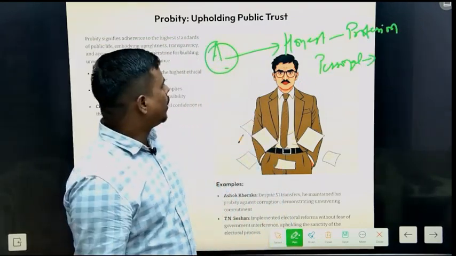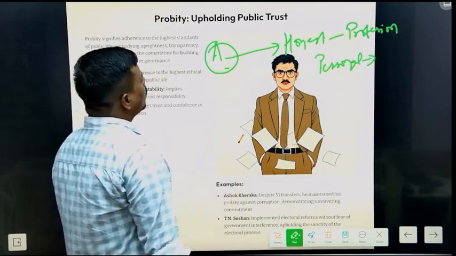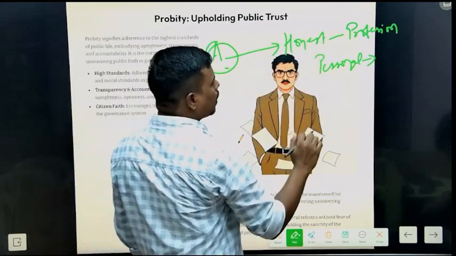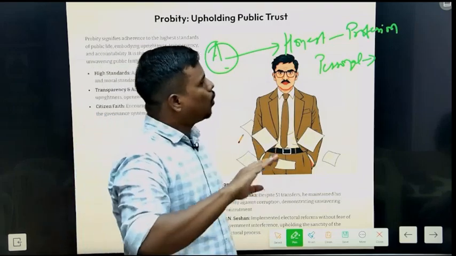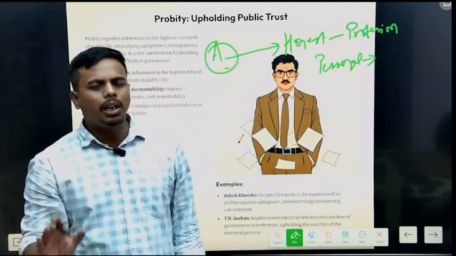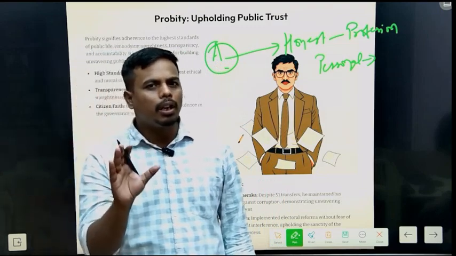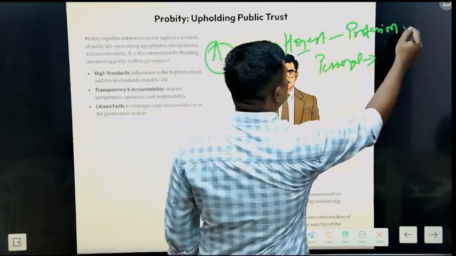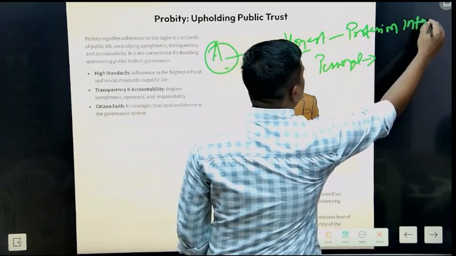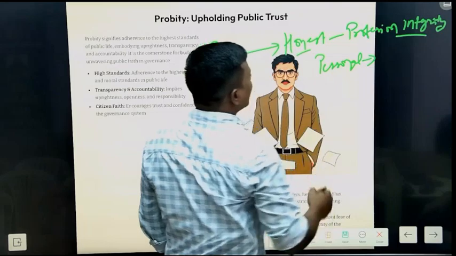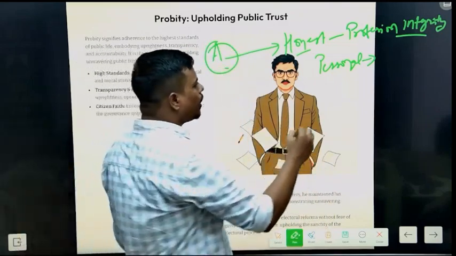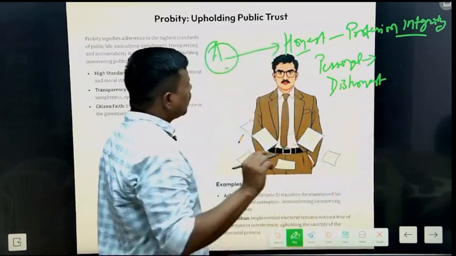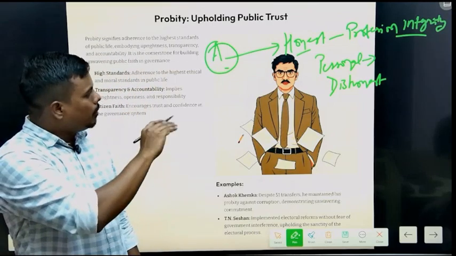To understand probity in the individual reference, we'll learn with an example: a person A is honest in his professional life. That means no one can force him to indulge in any kind of unlawful activities or corruption. In that case, he is honest because he is following professional integrity, but in personal life he is a little bit dishonest. Putting a condition in this example will make it clear.